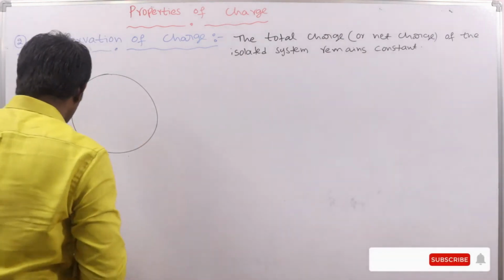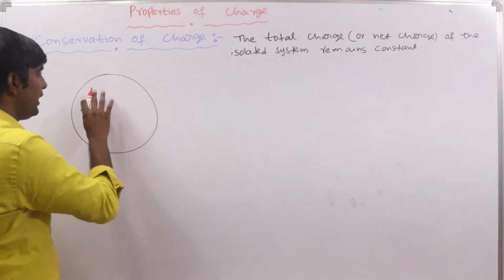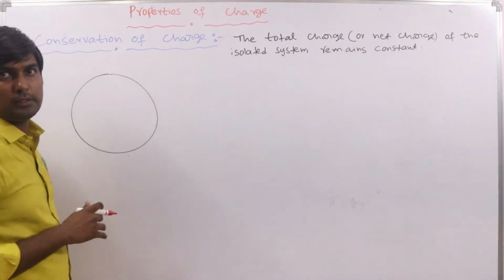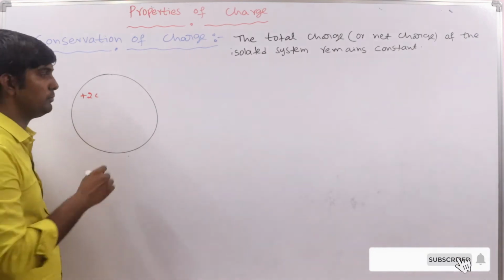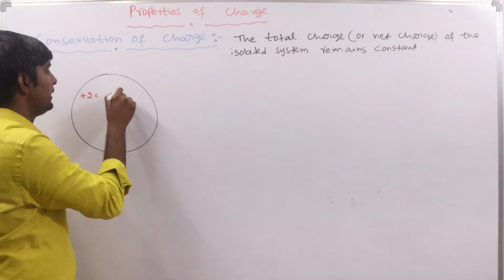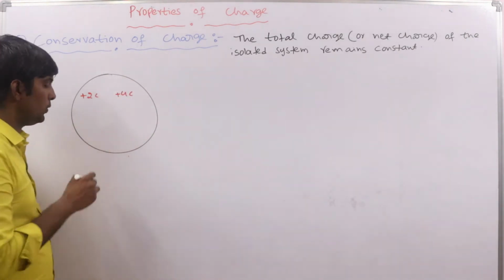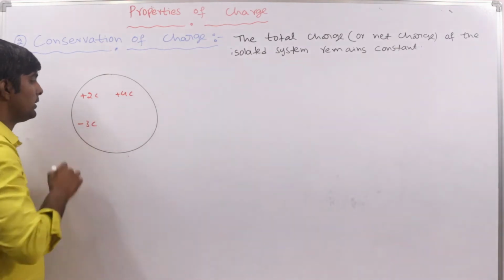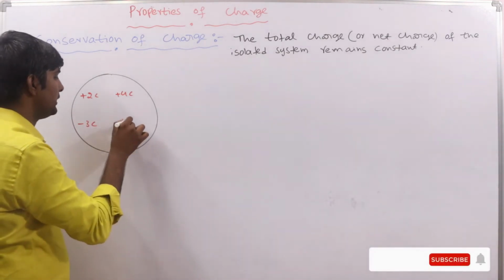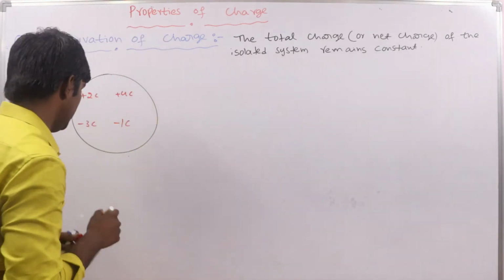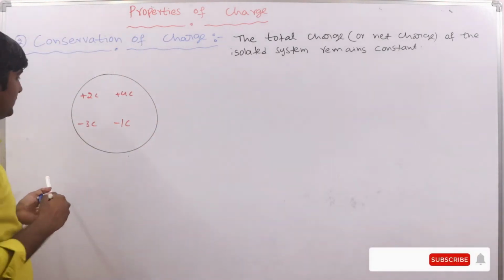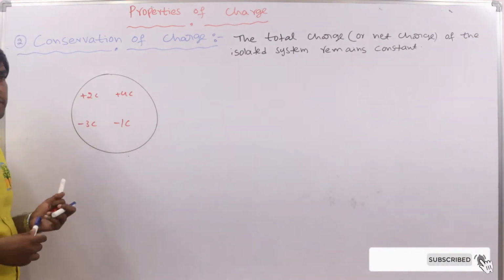Suppose we have a total of 4 particles with some charge. Suppose the first particle has 2 coulombs of charge, the second particle has plus 4 coulombs, the third particle has minus 3 coulombs, and the fourth one has minus 1 coulomb. Charge can be either positive or negative. Now, what is the total charge of this system?